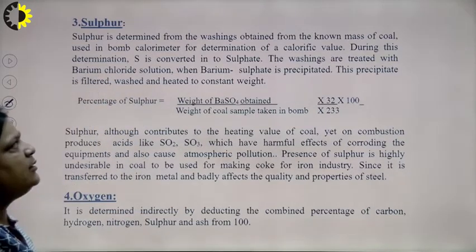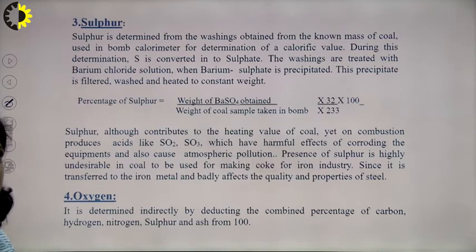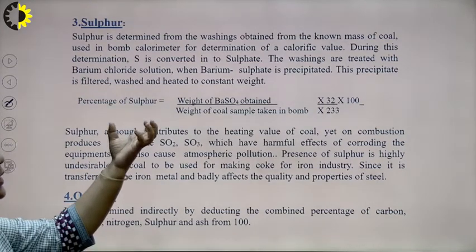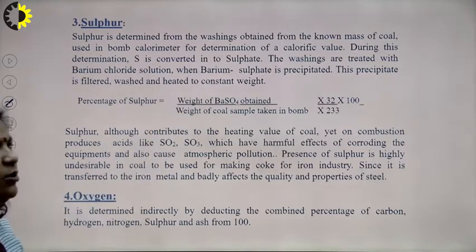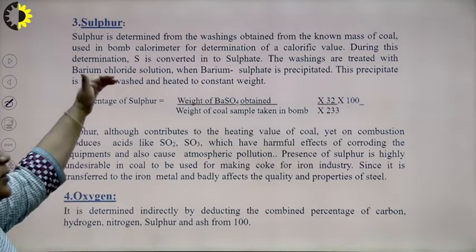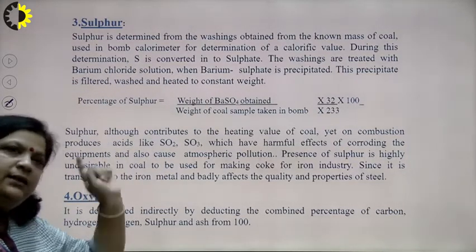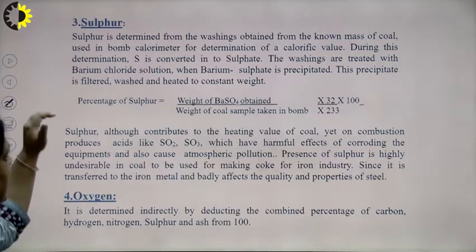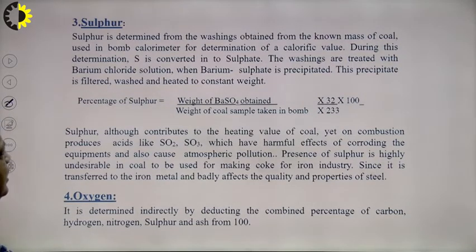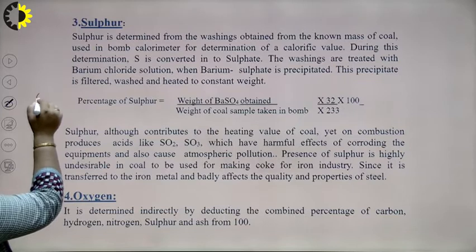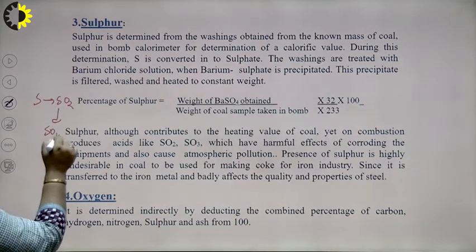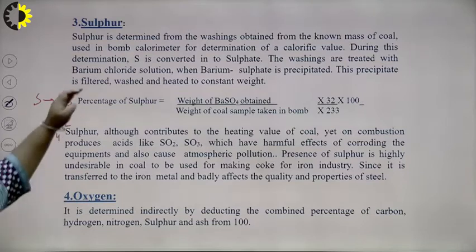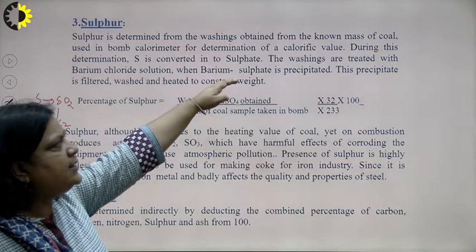The sulfur is determined from the washing obtained from the bomb calorimeter, that is, a known mass of coal used in the bomb calorimeter, which is used to determine the calorific value. During this determination, after combustion, S gets converted into SO2 and then into SO4 2-.